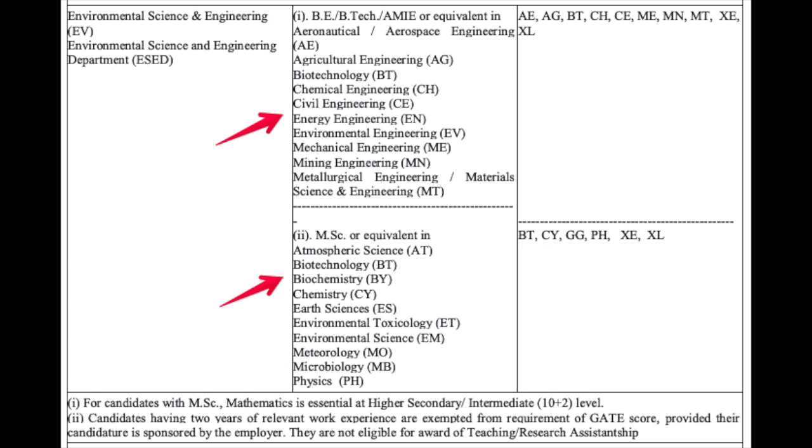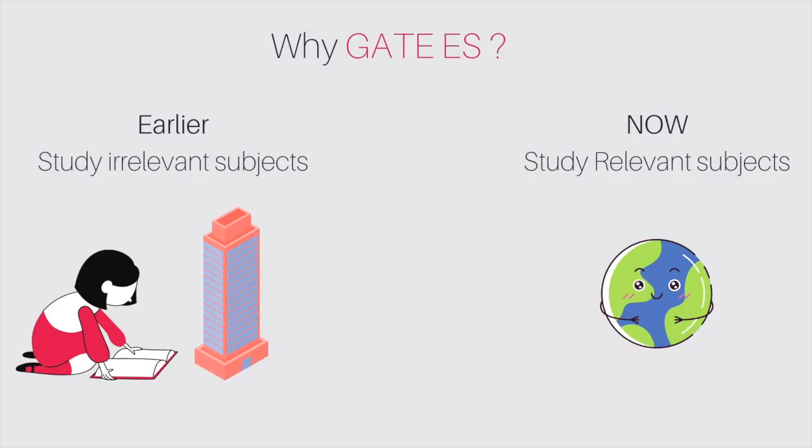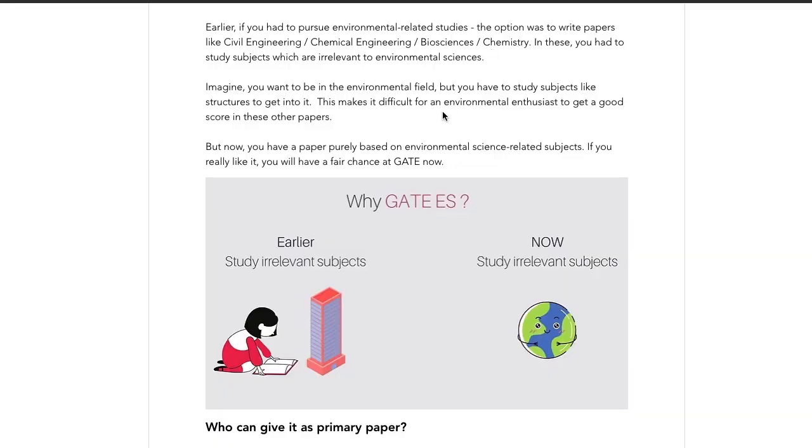In these, you have some irrelevant subjects, like why should you study structures? It is a little bit difficult to study structures just to get into the environmental field. So this makes it difficult for any environmental enthusiast to get a good score in these other papers.